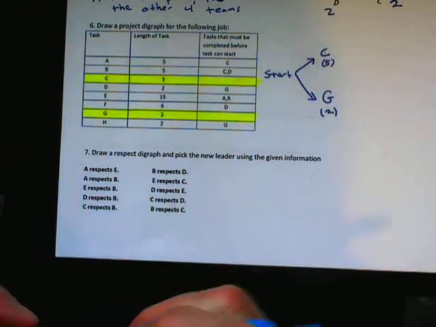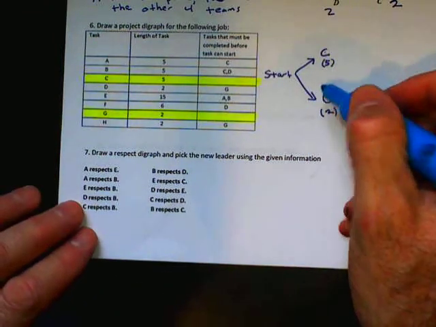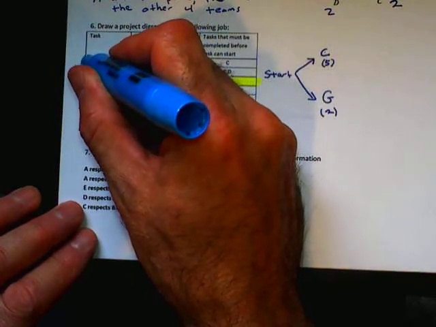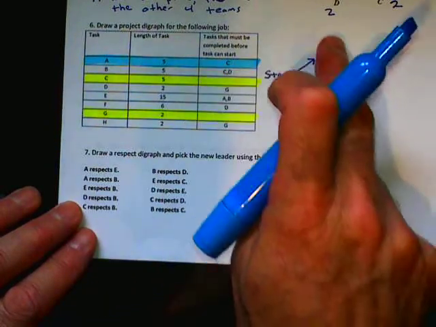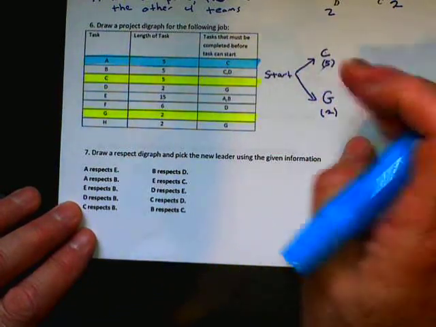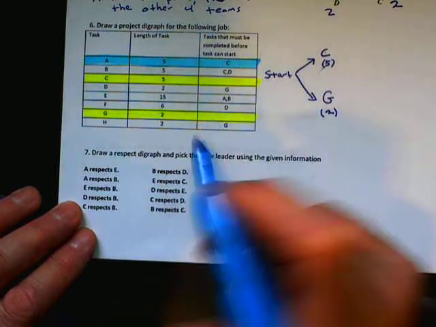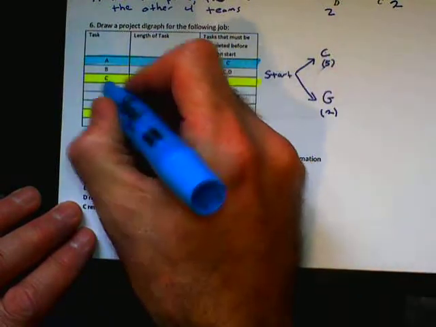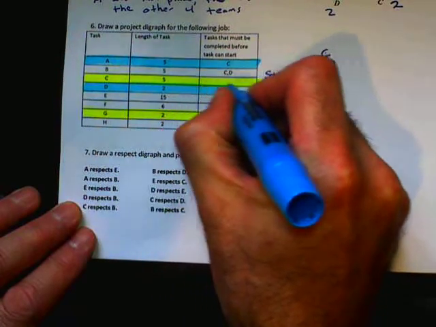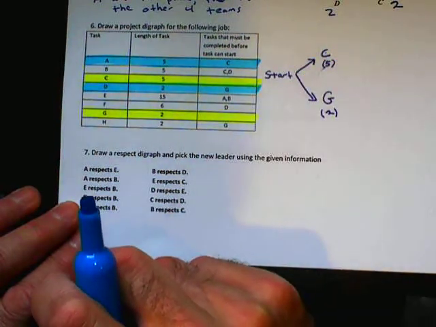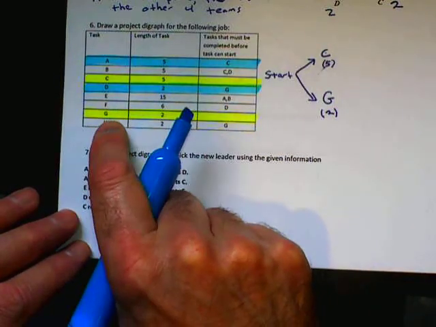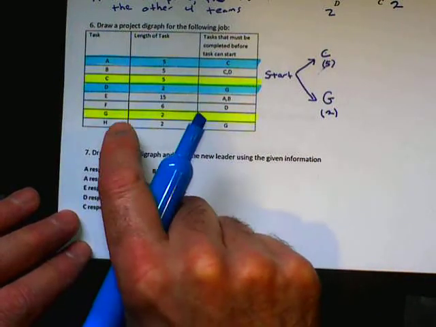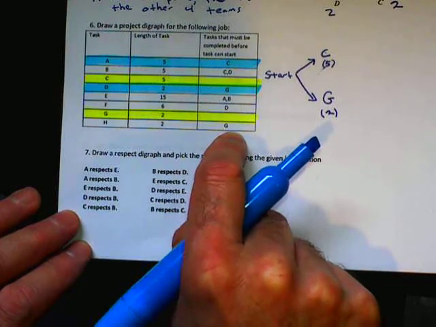Now that C and G are being done, A needs C to be done. B needs C and D. Well, at the end of all this, I'm going to have C done, but not D, so I'm not going to highlight it. D needs G to be done. E needs A and B done. A and B aren't even on the board. D is not on the board, so F can't get done, but G is done, so H can go.